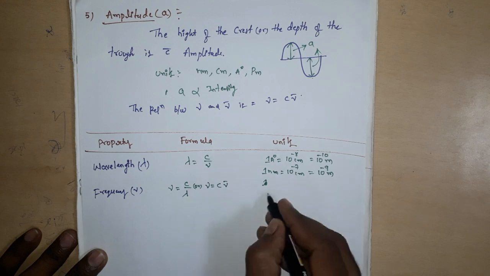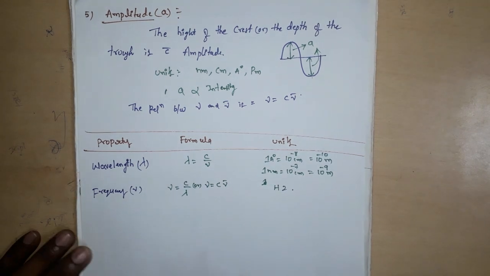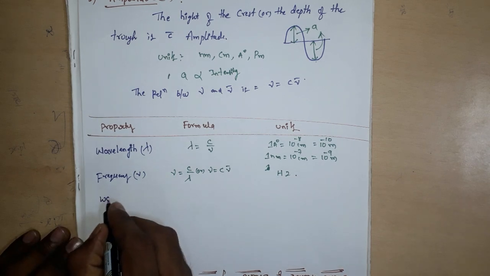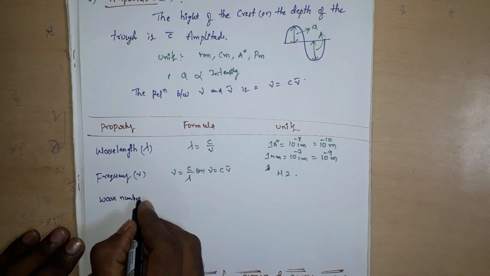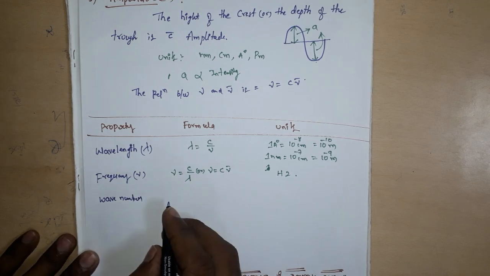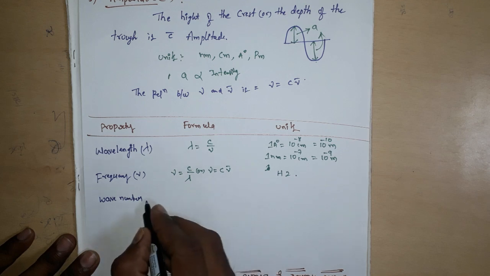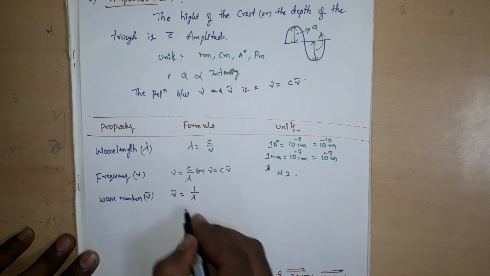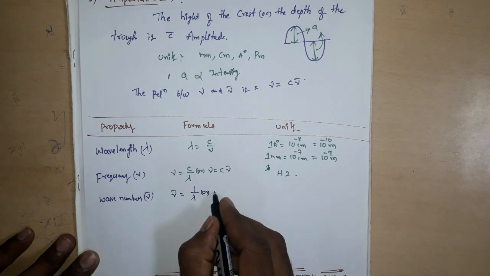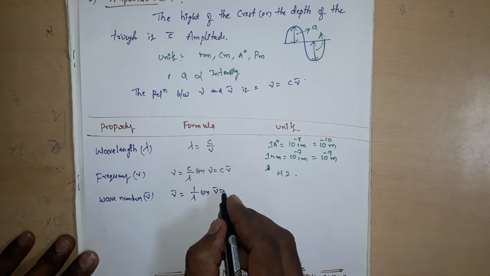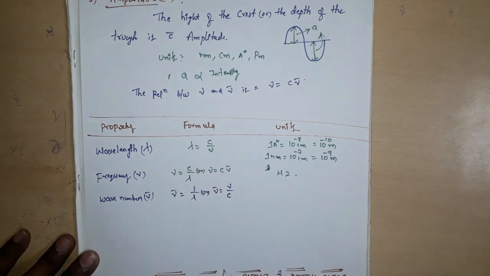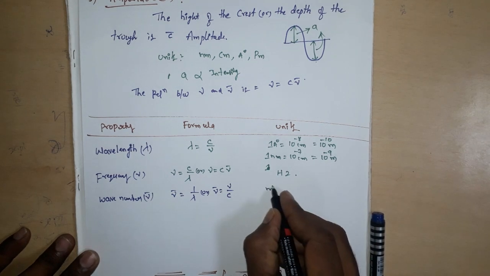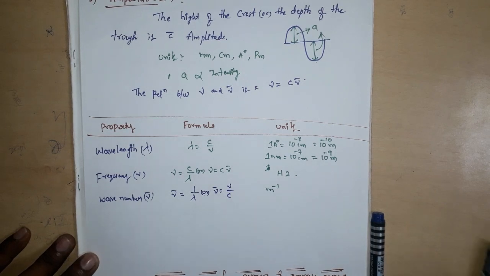Next property is wave number, mu bar. mu bar equals 1 by lambda, or mu bar equals mu by c. The units are meter inverse or centimeter inverse.